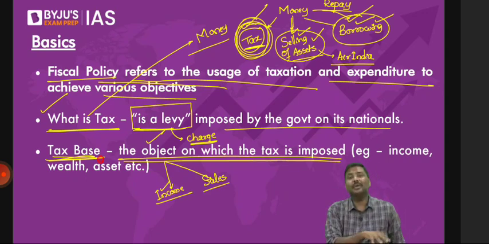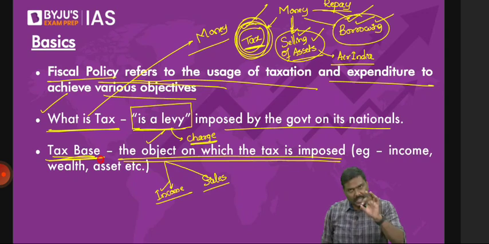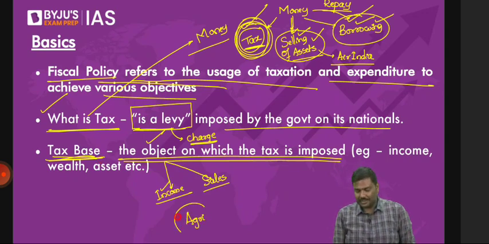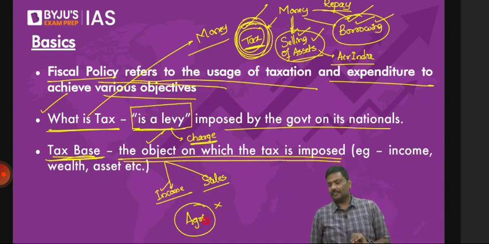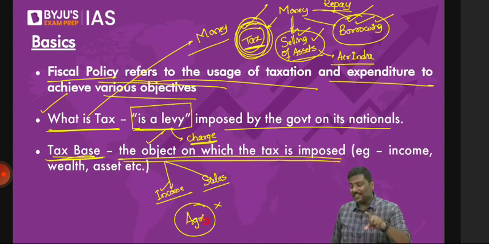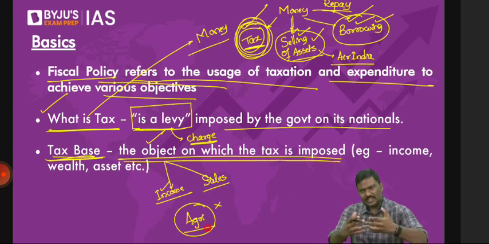Many of you ask me, sir, how can you widen the tax base here? I'll give a very simple example. Even today, if you have a source of income that is agriculture, government doesn't impose a tax on it. I hope you understand. And this is just a hypothetical example. Don't panic, don't start tweeting, hey, look at this faculty, he's anti-national, etc. So the argument is simple. Agriculture sector is one of the sources of income for you. Government doesn't impose a tax on the income.